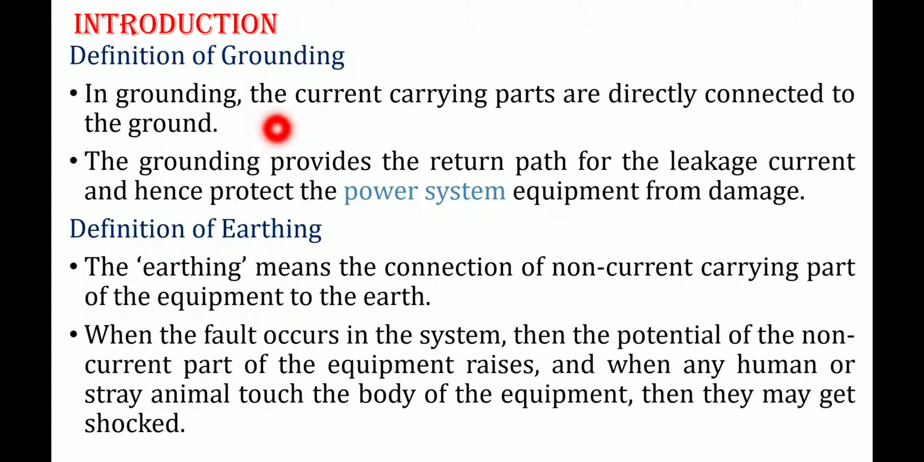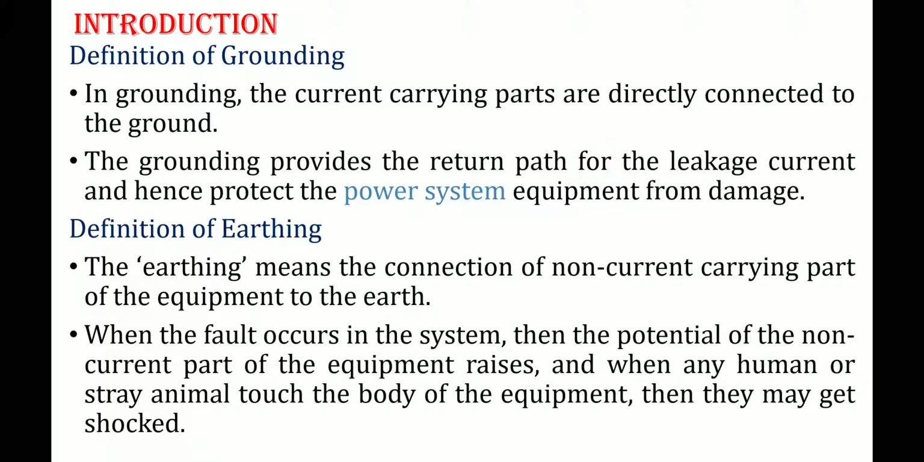If these parts are connected to the ground, that will help to provide the return path for the leakage current. Getting my point? Once this leakage current completely goes to the ground itself, it protects the power system equipment from damage here. In case of grounding, the current carrying part, that is the neutral point in the star connected system or one conductor of the secondary of a transformer, is directly connected to the ground. If the equipment is properly grounded, it will provide a path for the leakage current, thereby protecting the power system equipment.